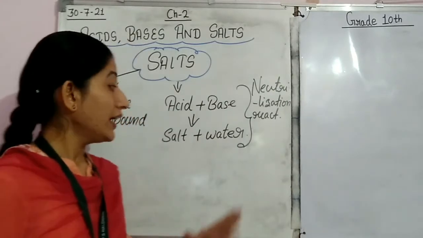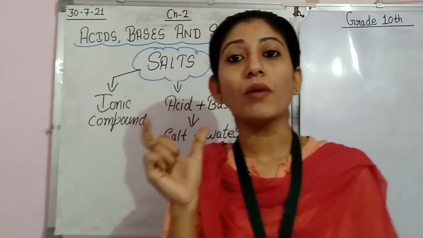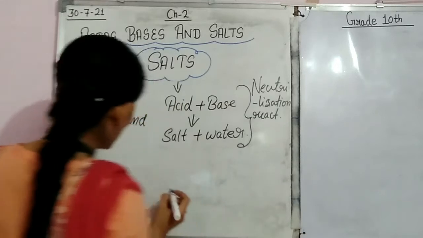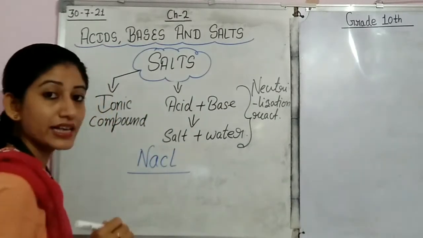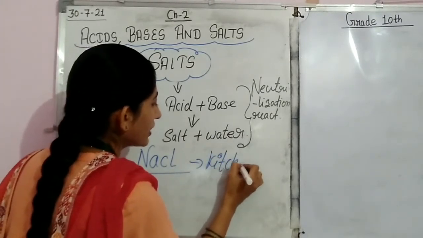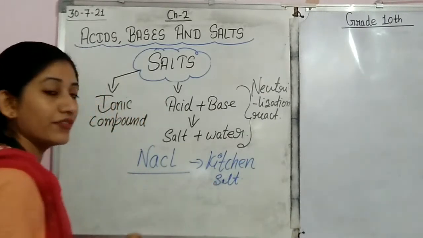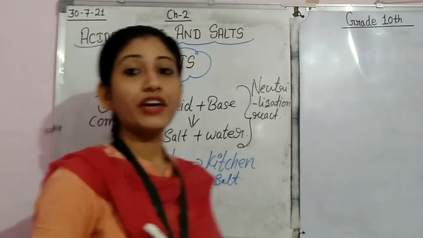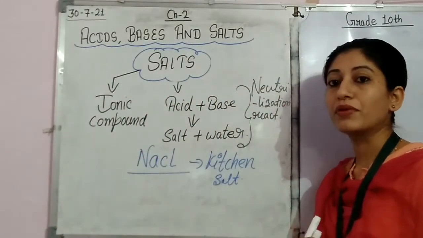Now as we talk about salt, we all know the common salt. What is common salt? NaCl. NaCl is called the common salt, as well as the kitchen salt. This NaCl is a very important type of salt.